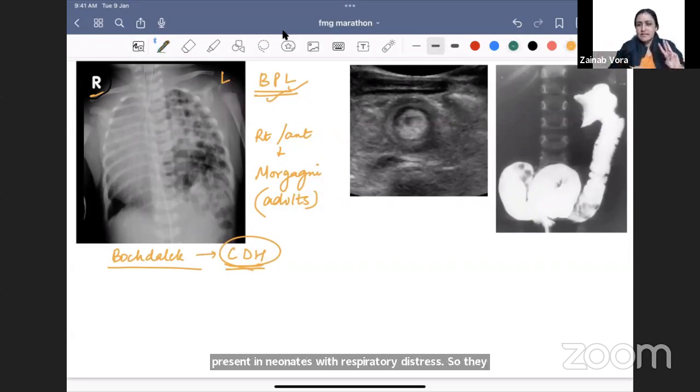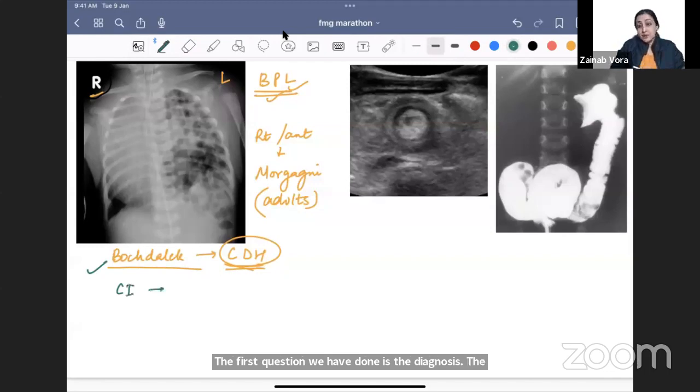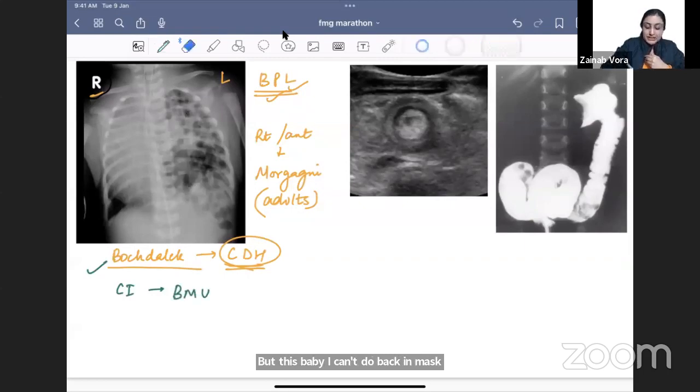Now you can have three questions which can be asked here. The first question we have done is the diagnosis. Second question will be what is contraindicated in this baby. This baby has respiratory distress. Every baby with respiratory distress will get positive pressure ventilation or bag mask ventilation. But in this baby I can't do bag and mask ventilation, because that air will go further into the intestine and it will inflate, causing further lung hypoplasia. Right, so with this we have answered one more question.